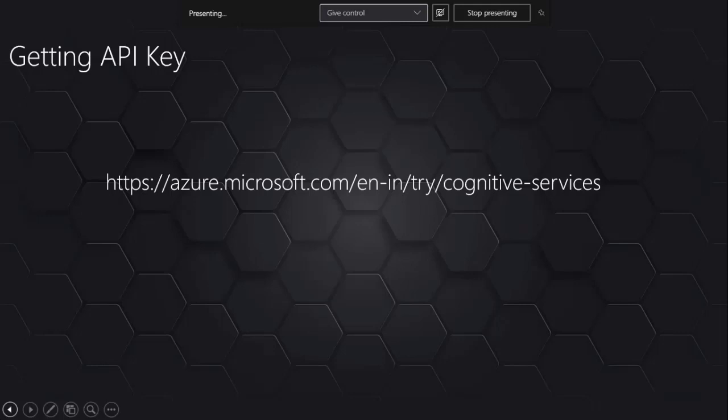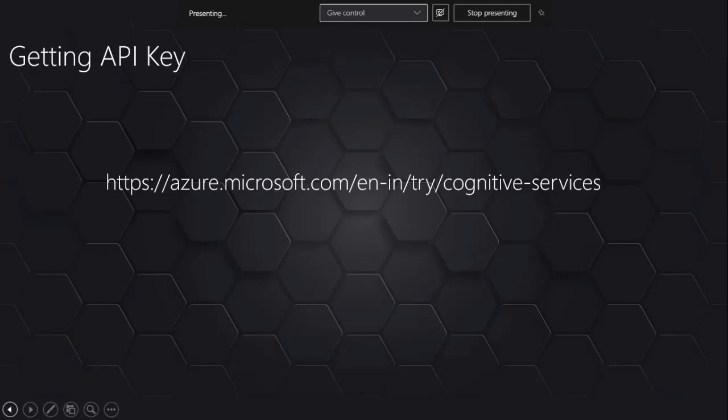For the free subscription you can get 12 months of popular services, $200 credit to explore Azure for 30 days, and also always free 25 plus services. The main thing, 12 AI services now free for 12 months. So this is one way.